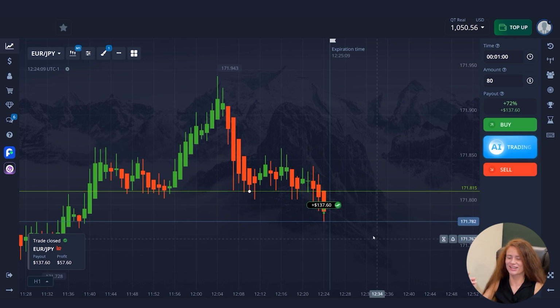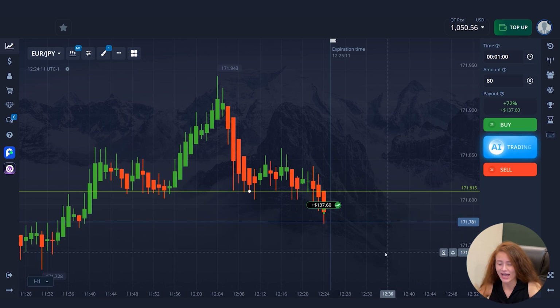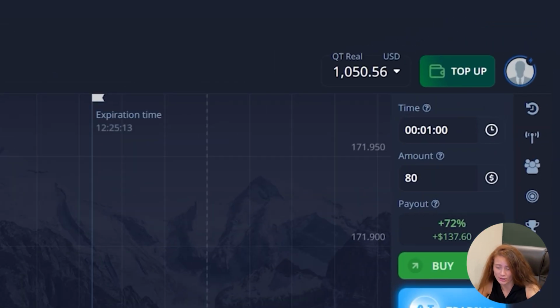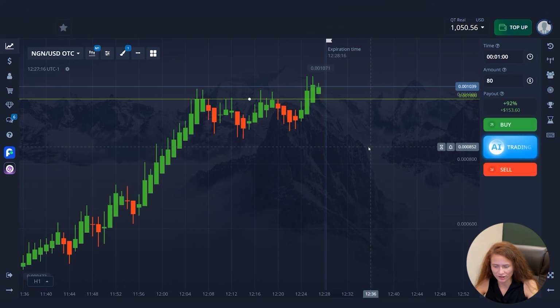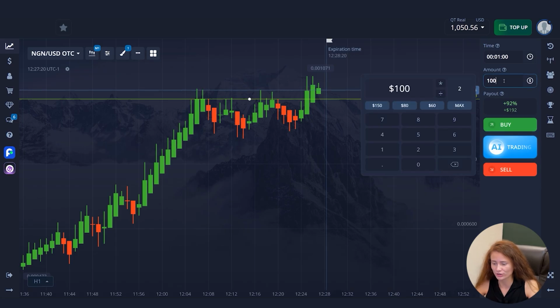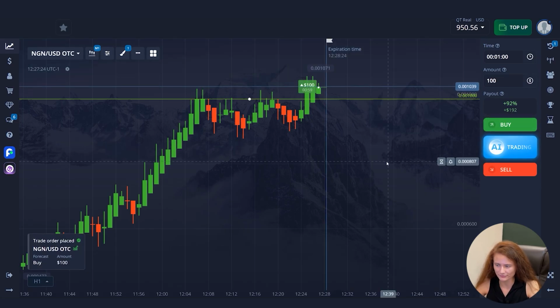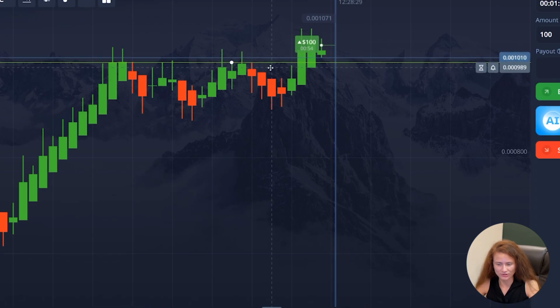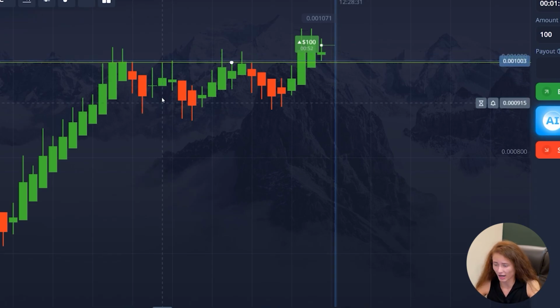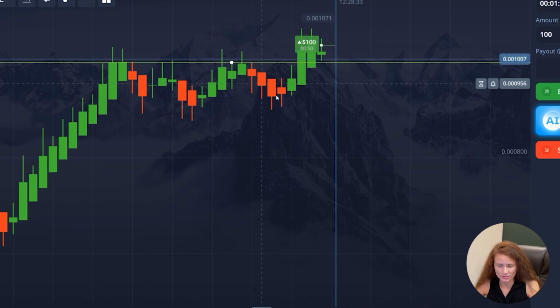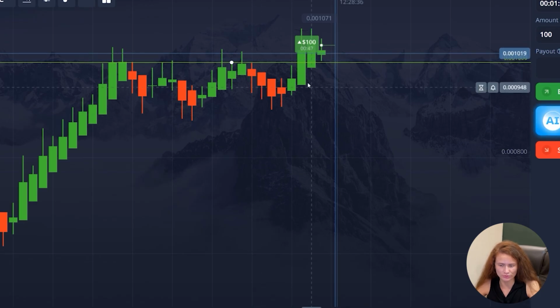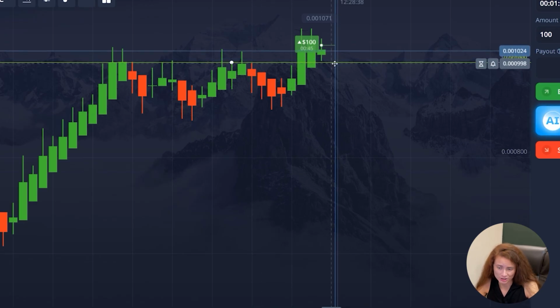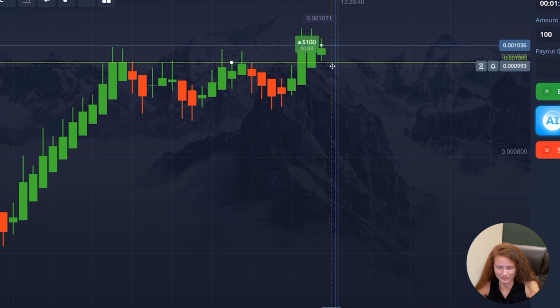And yes, friends, another correct forecast. And that increases my capital to $1,050. Great result, but remember, there are still trades ahead. The amount of the trade will be 100 and this time I will open a trade to increase the price. So look, in this situation a strong upward trend has started. I have set a horizontal line on the maximum price. The price has changed direction several times, but now it has crossed the horizontal line and is building above it, which means that the market is indeed on a rising trend.